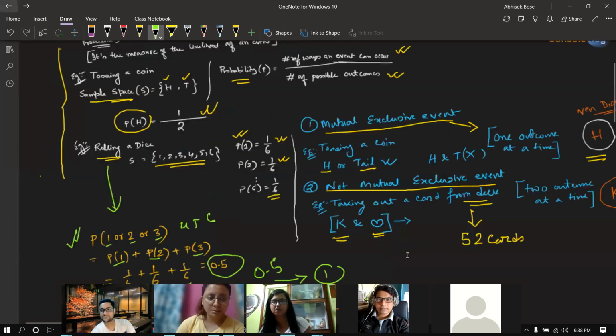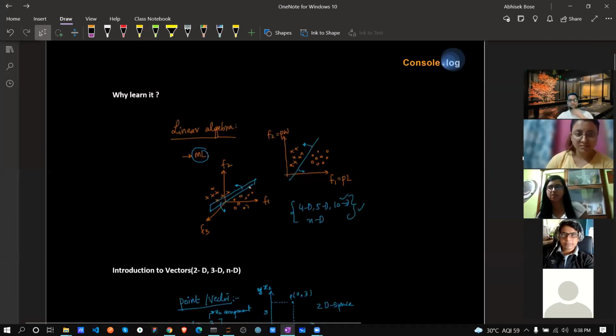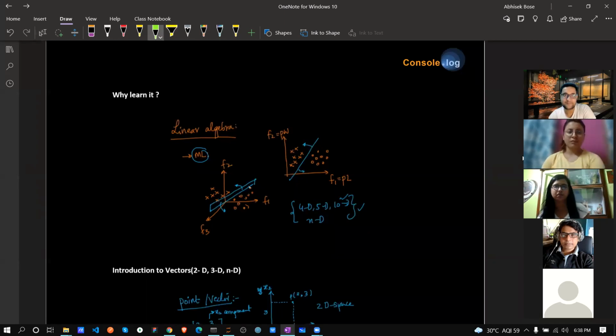So let's jump start to linear algebra. This is again why we are learning. This picture we already saw, correct? We are just differentiating using a plane, using a line. Just think this is a line we are using to differentiate two sets of things.